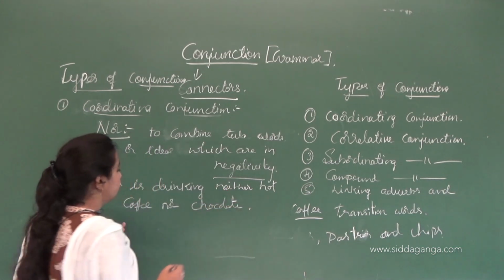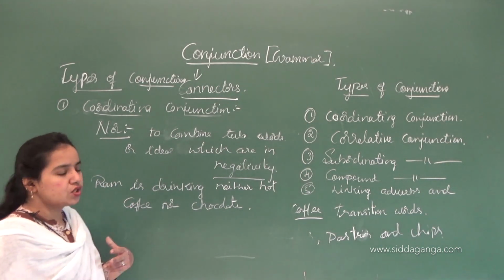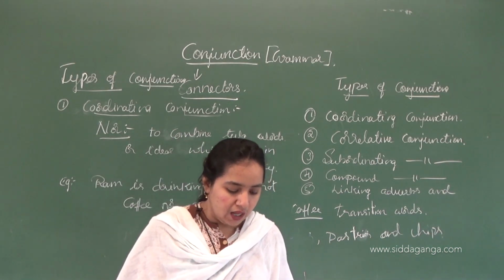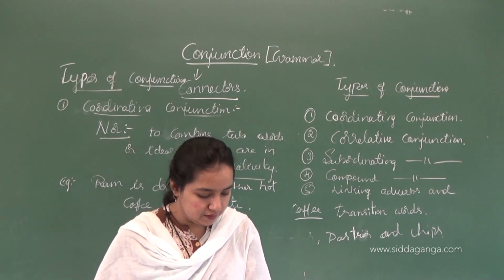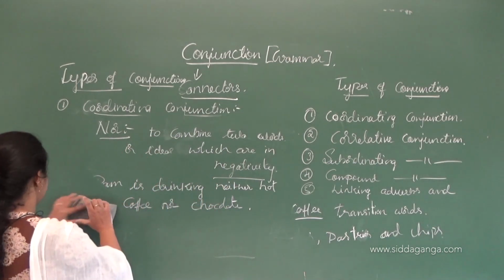Like this, Ram is drinking neither hot coffee nor chocolate. Next, 'yet'. Another coordinating conjunction is 'yet'.